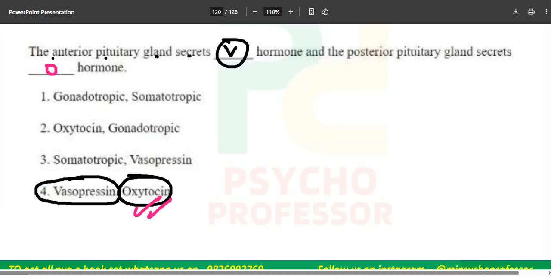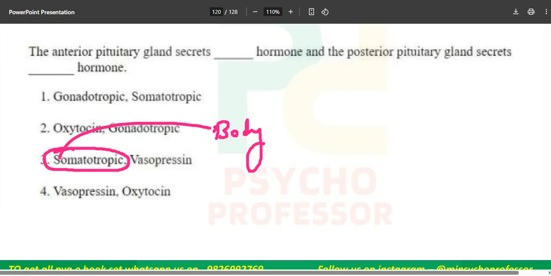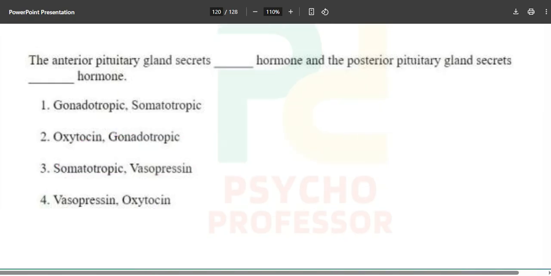So what remains the correct answer? It is somatotropic and vasopressin. They have just changed the name simply. Somatotropic means body, soma means body. Growth hormone and all those things will come from where? It will come from the anterior pituitary gland. So what is the correct answer? The correct answer is option number 3, somatotropic and vasopressin.